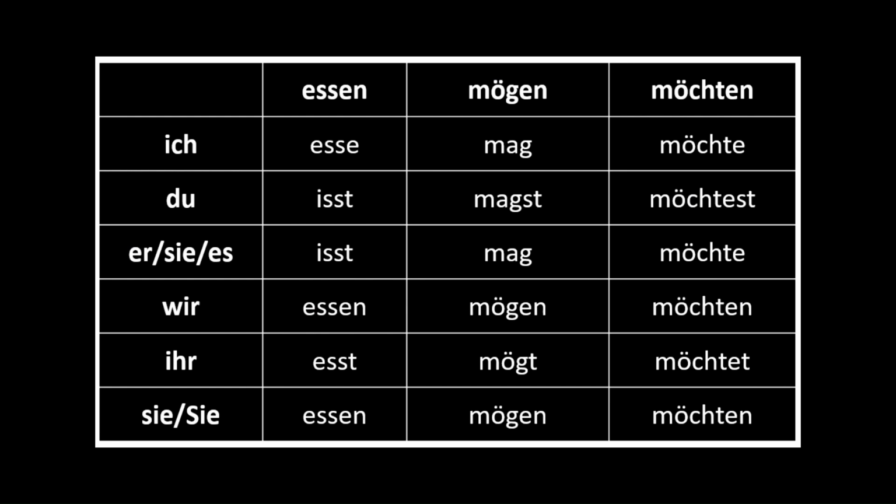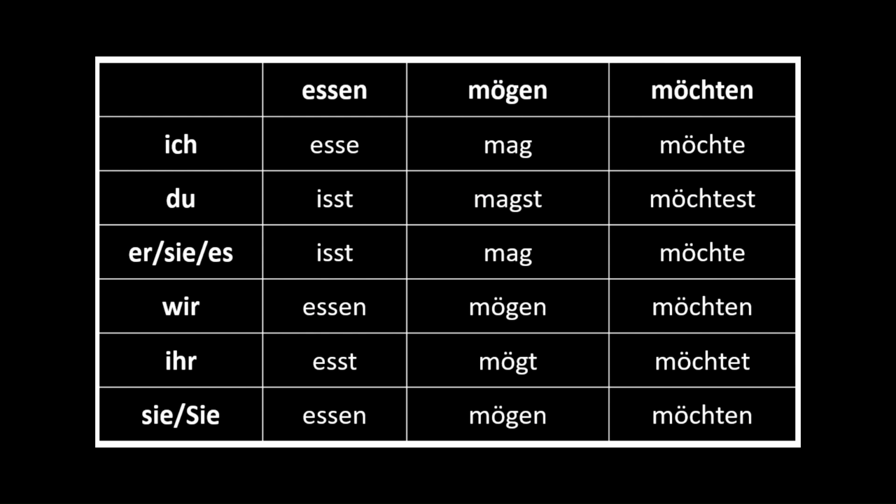Now let us turn our attention towards the verb mögen. As I mentioned, mögen is a modal verb. The conjugation of any of the 7 modal verbs is the same for ich and sie, es. Ich mag means I like. Er oder sie oder es mag means he or she or it likes. Du magst, you like.